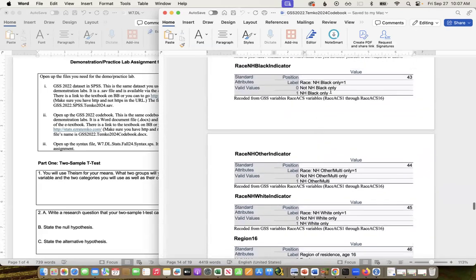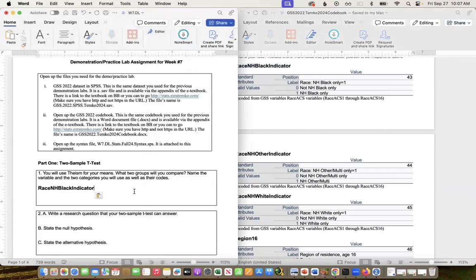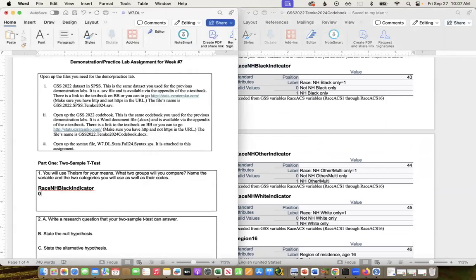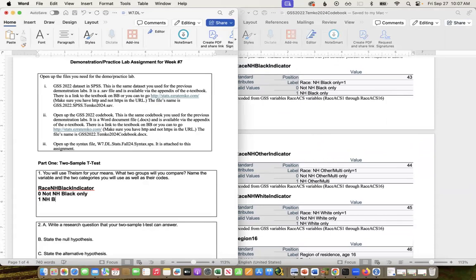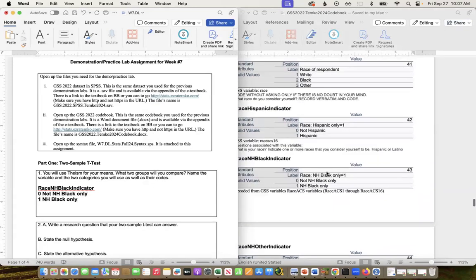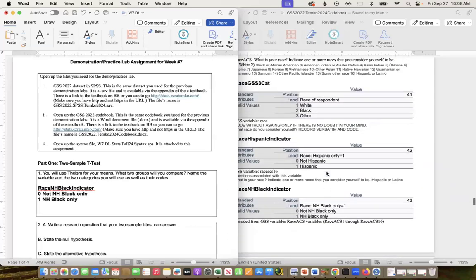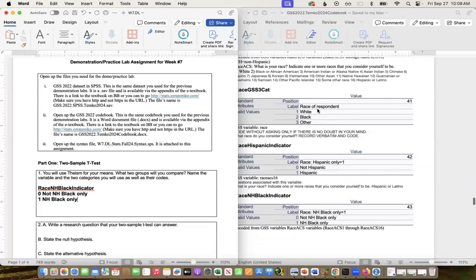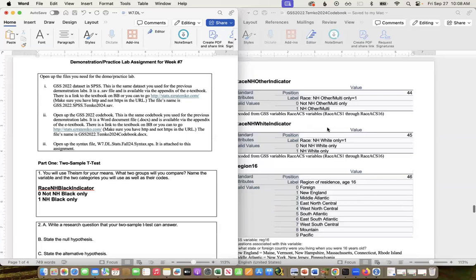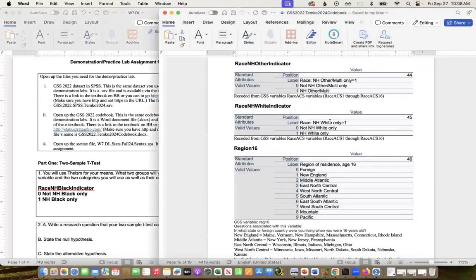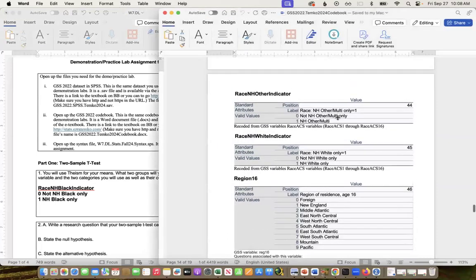So why don't we take the race non-Hispanic Black indicator, which is 0 is not non-Hispanic Black only, and 1 is non-Hispanic Black only. So not non-Hispanic Black only means it could be white, other, Hispanic, or multiracial, right?